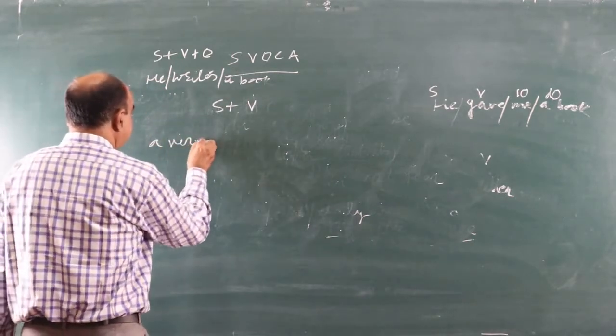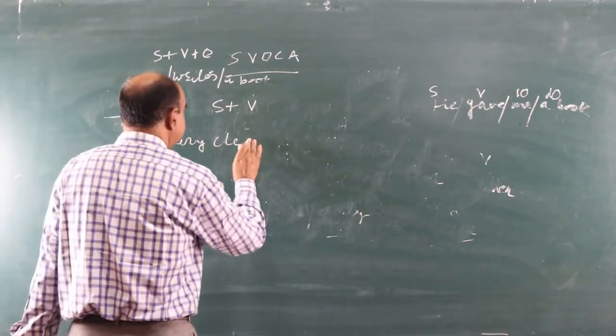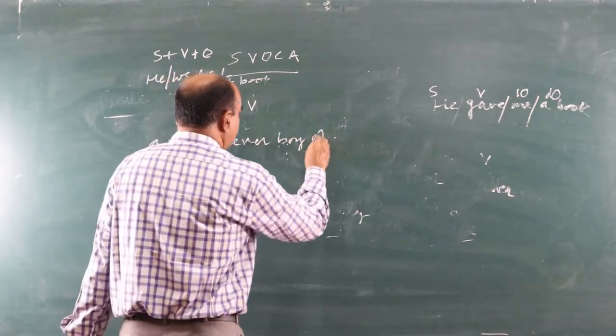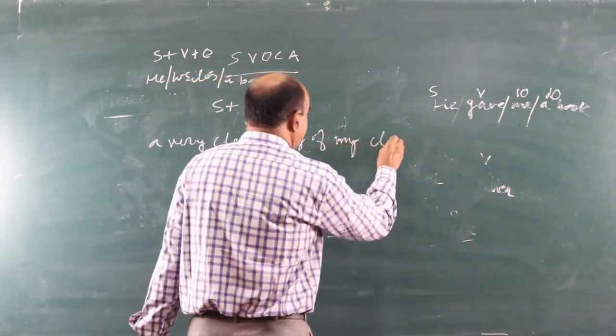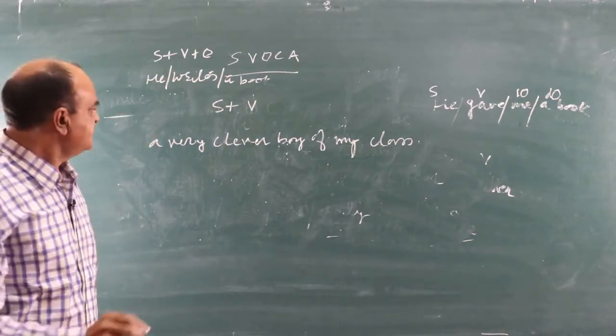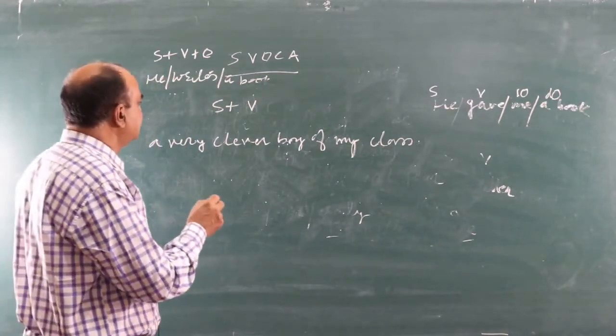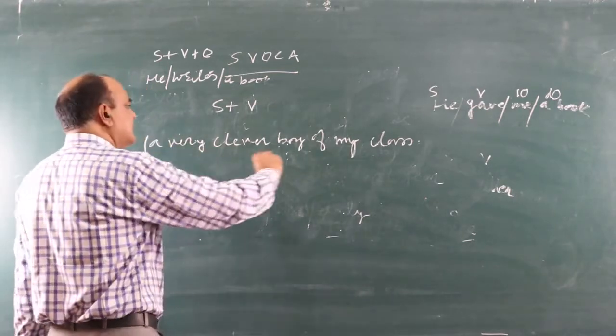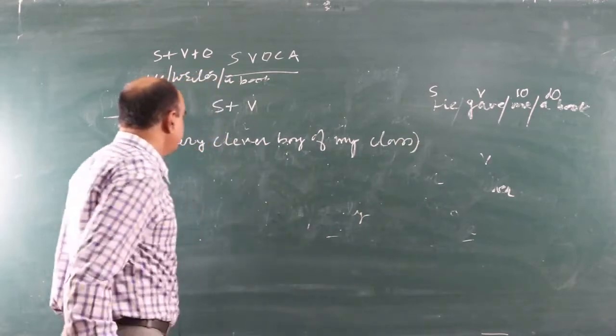A very clever boy of my class. See this. This is not a clause. This is not a sentence. This is a phrase.